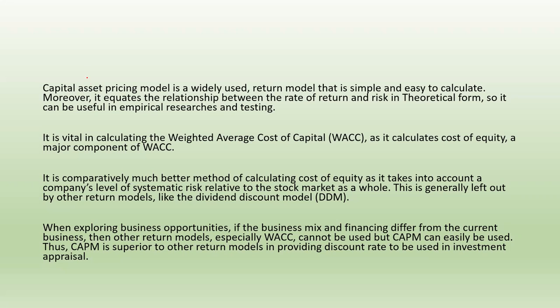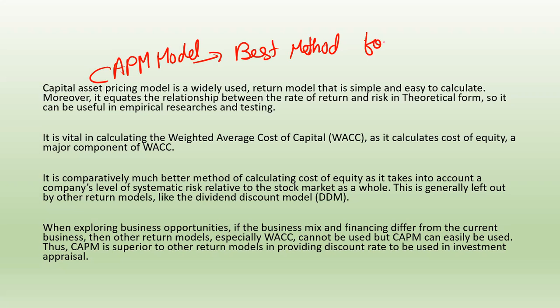Okay, let me tell you about the CAPM model. The CAPM model is the best method for determining the overall cost of equity. Why?